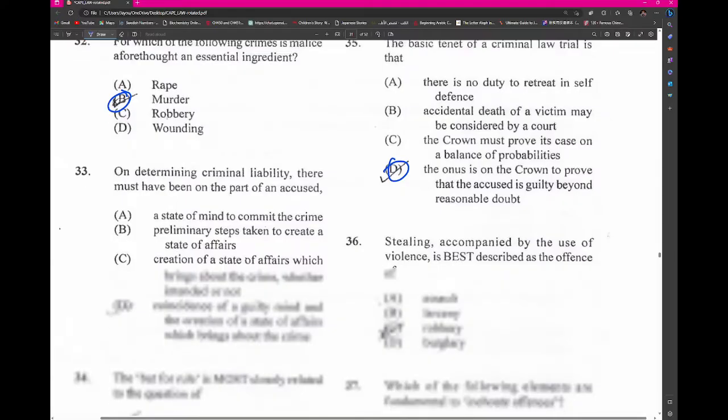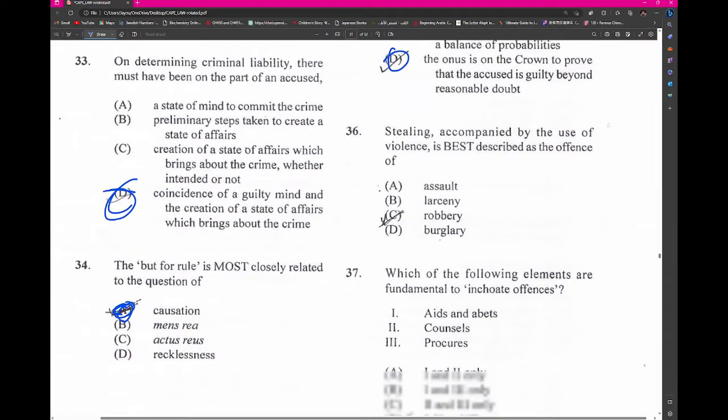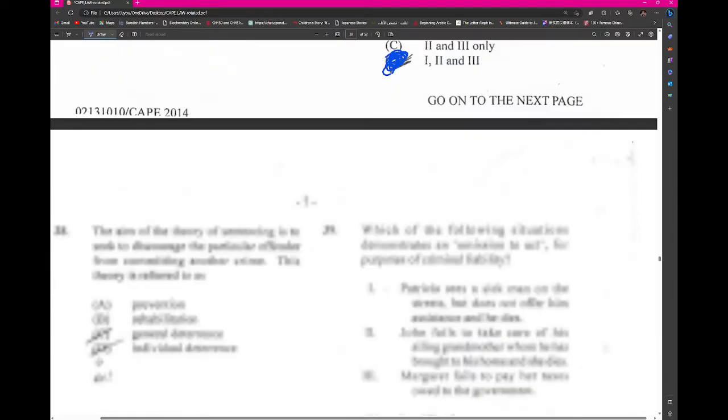Alright. Stealing accompanied by the use of violence is best described as robbery. Which of the following elements are fundamentally inchoate crimes? All of them are. Inchoate means incomplete in this case. Alright, so I hope everything is fine so far.